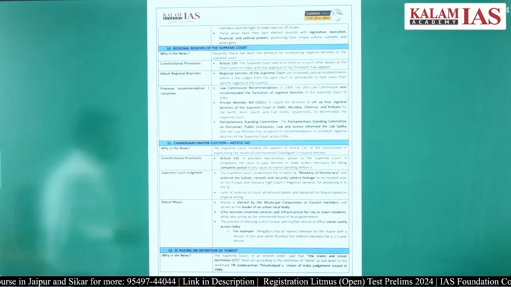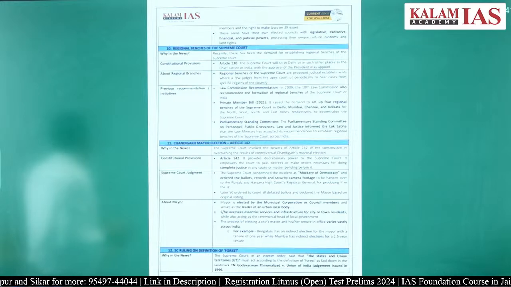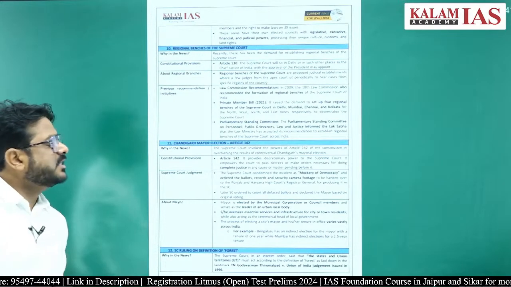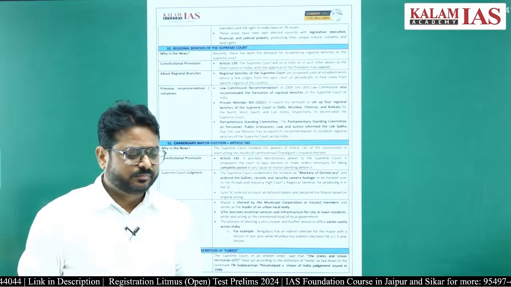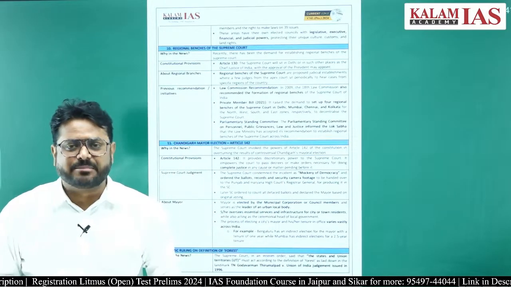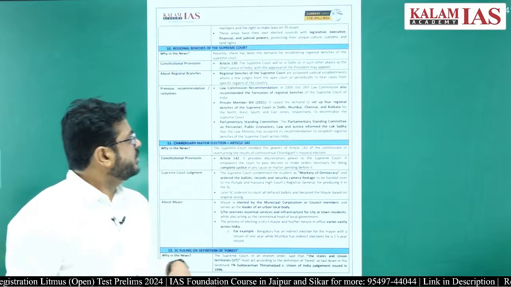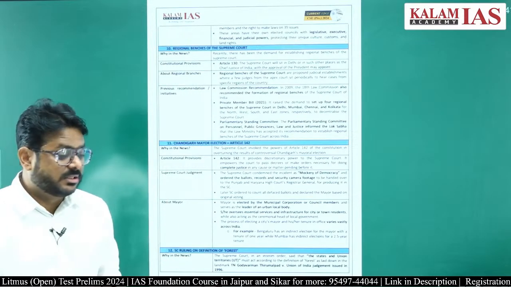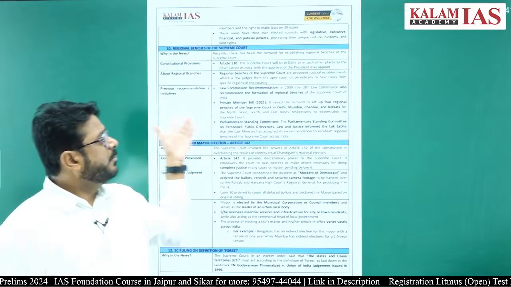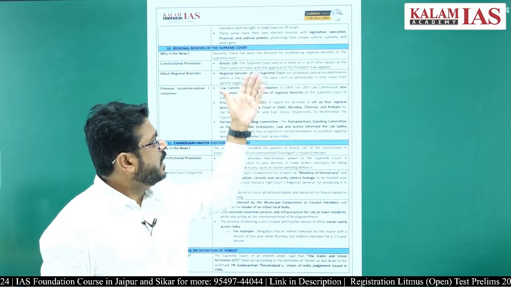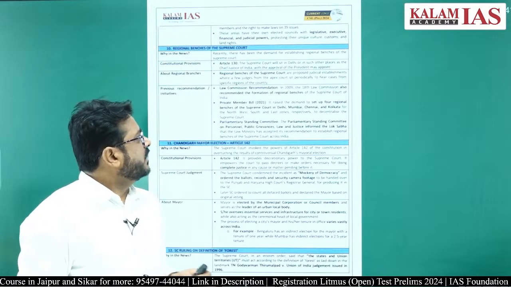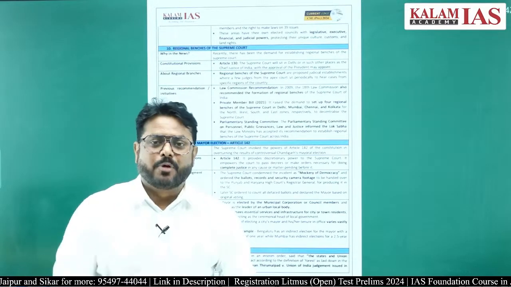The next news is regional benches of the Supreme Court. Time and again this has been in the news. If you see the constitutional provisions, Article 130 of the Constitution says that the Supreme Court will sit in Delhi or such other places as the Chief Justice of India, with the approval of the President, may appoint.